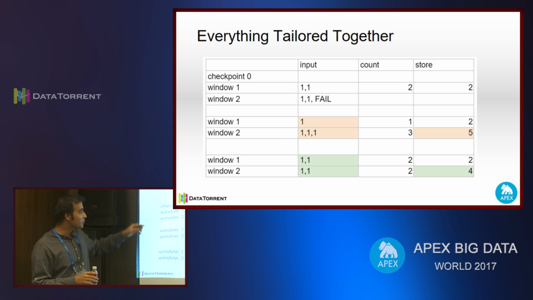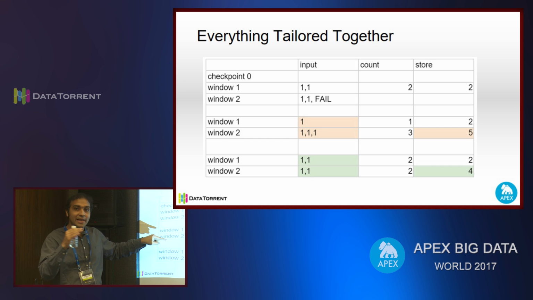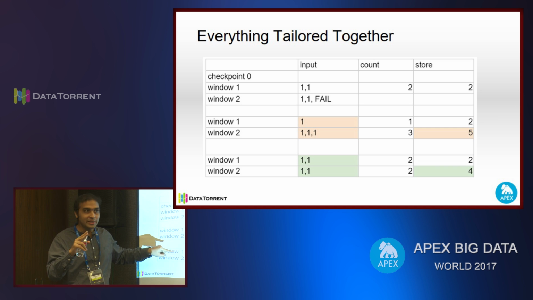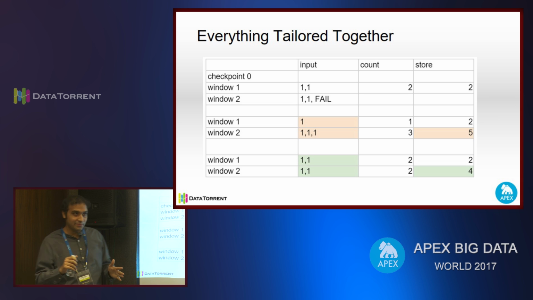So let us assume the 1 which was appearing in window 1 now goes to window 2. But the store has already committed 2 over there, so it will ignore all the data that was coming before that window ID. So it will just add 1 plus 1 plus 1, 3, and store it in the database as 5.